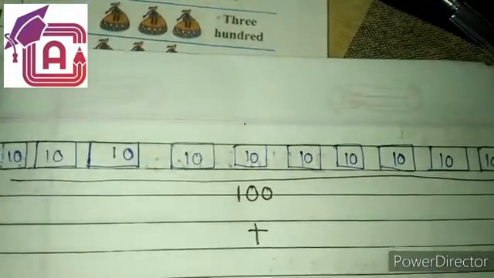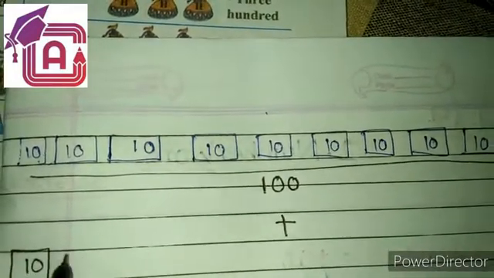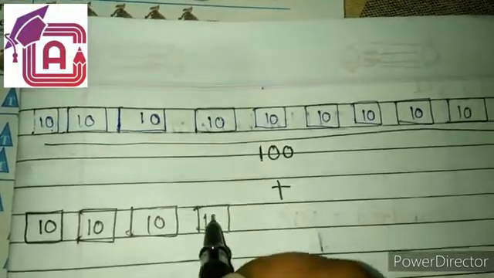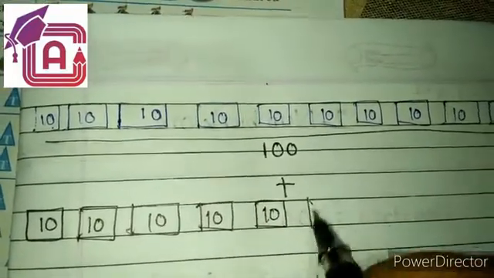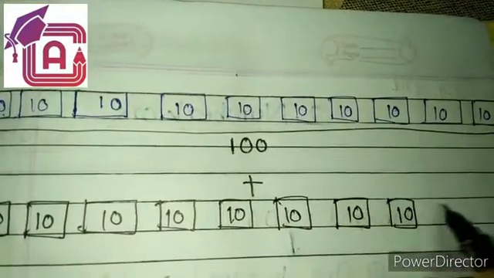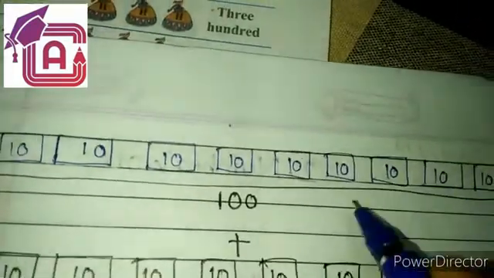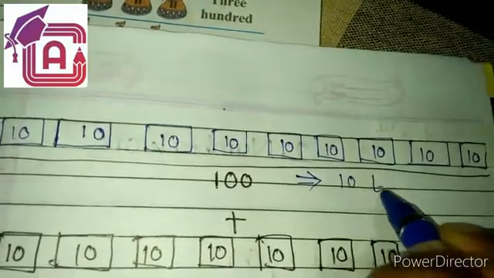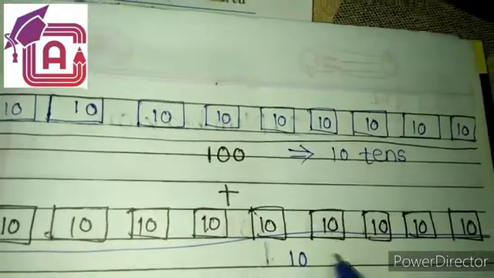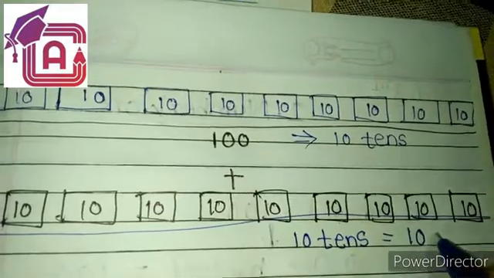Now I am taking another 10 notes of 10 rupees: 1, 2, 3, 4, 5, 6, 7, 8, 9 and 10. Again this amount is 10 tens, 10 rupees notes. Again I am taking the same 10 rupees note. How many times? Ten times. 10 tens is equal to this amount, it becomes 100.